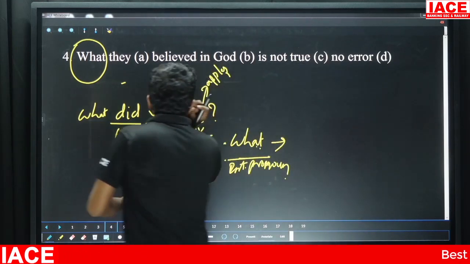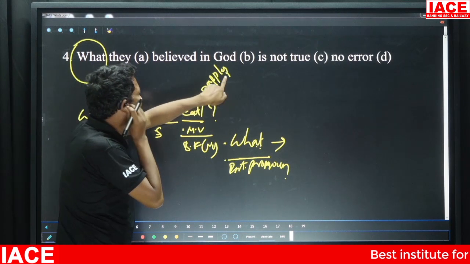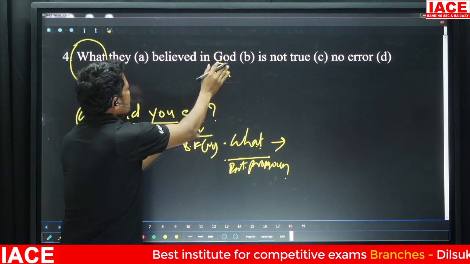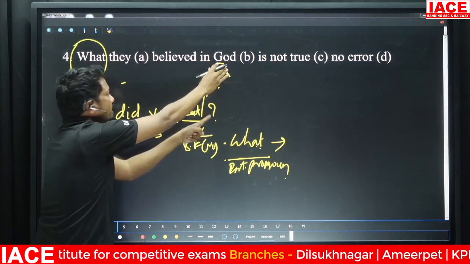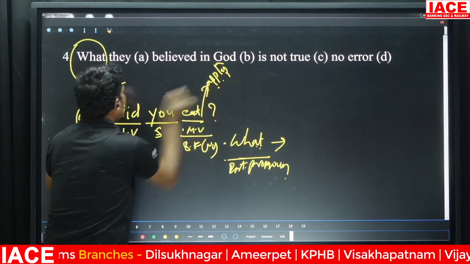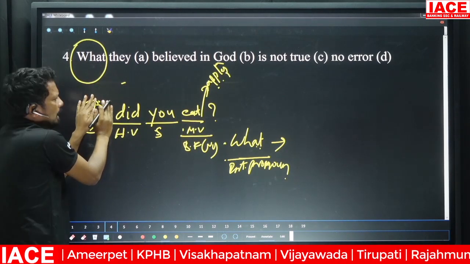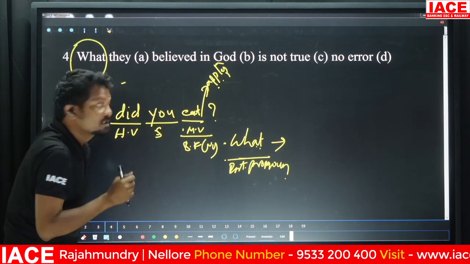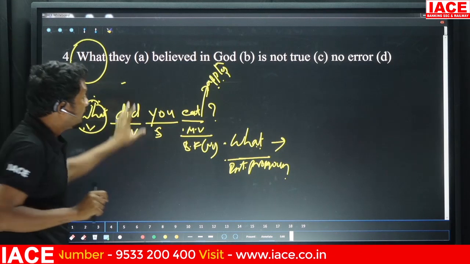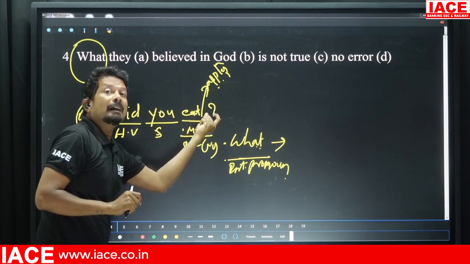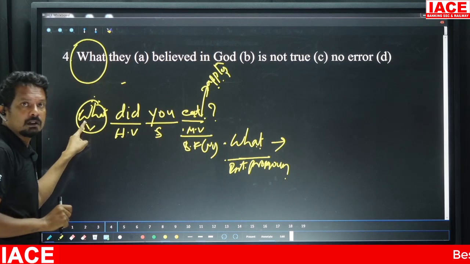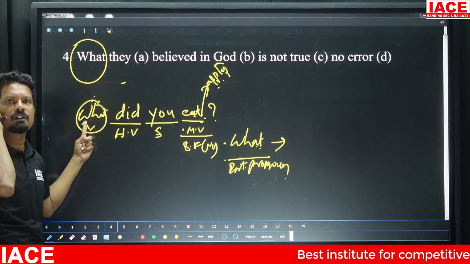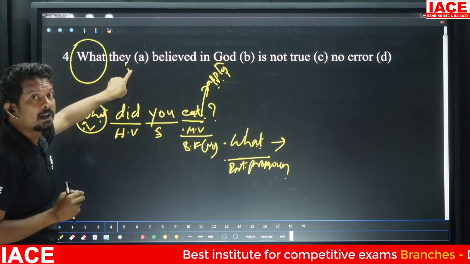When there is no noun here, for that noun I've used what here? What, right? So in the absence of apples, or in the absence of an object, I've used what. But when there is already information, why would you use what here? You can use "when did you eat apples?" "How did you eat apples?" "Why did you eat apples?" But what has got a special function, right? When there is an absence of a noun in a sentence, you would use what, and then you will get the answer. So when you already have an answer, why would you use what here? Similarly, the same concept is applied here, right?